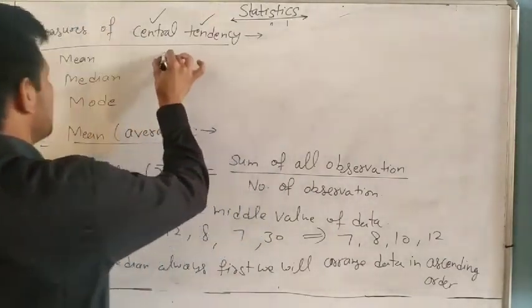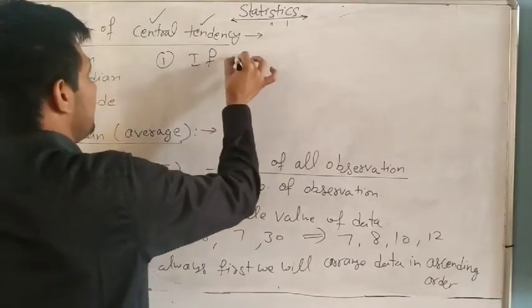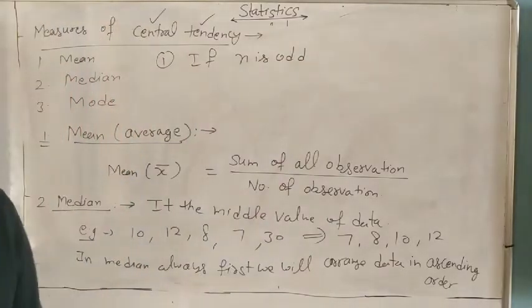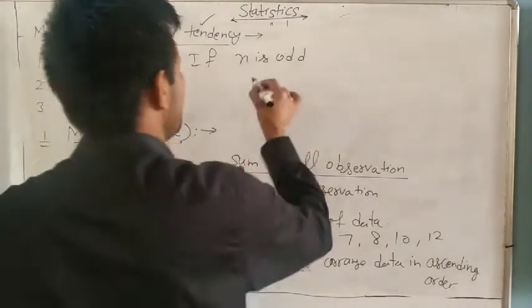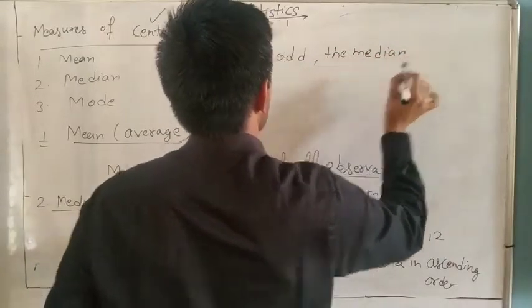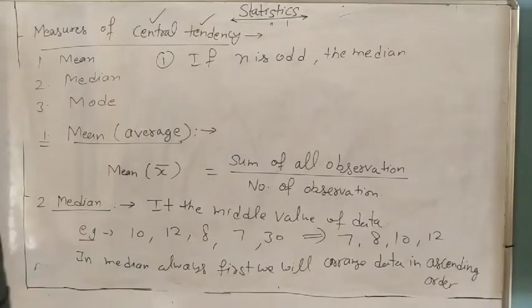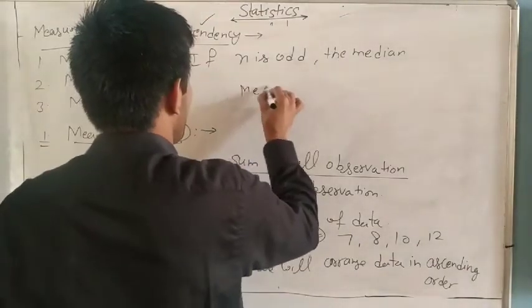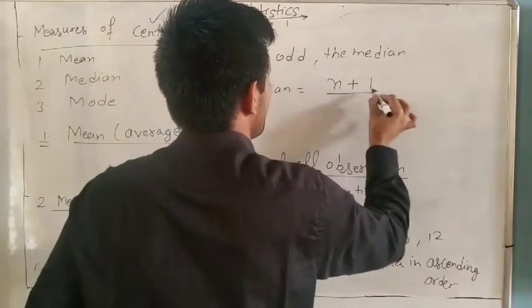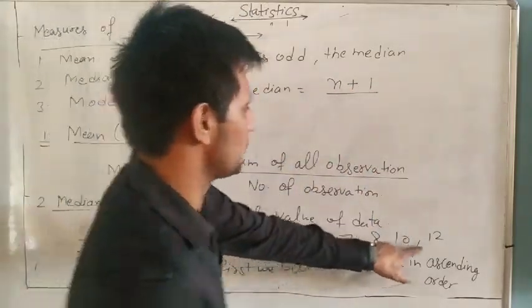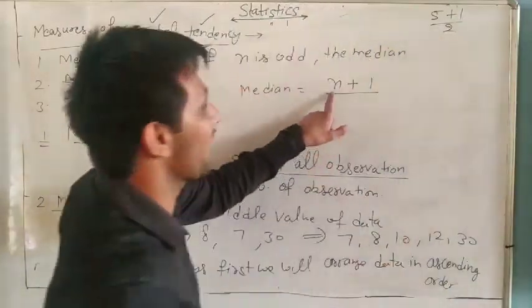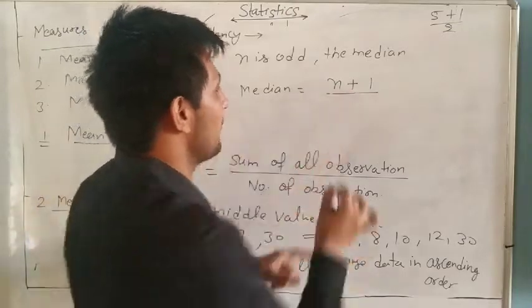First, if n is odd, then median is equal to (n plus 1) divided by 2. Same as it is: 1, 2, 3, 4, 5, 5 plus 1 divided by 2. So n, the number of terms, plus 1 divided by 2.